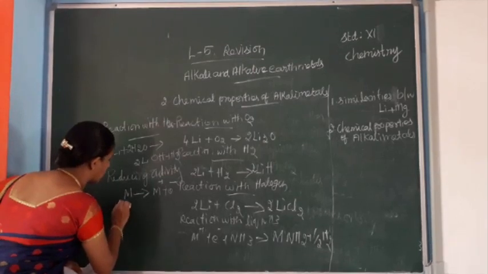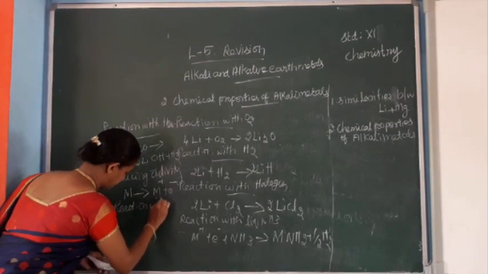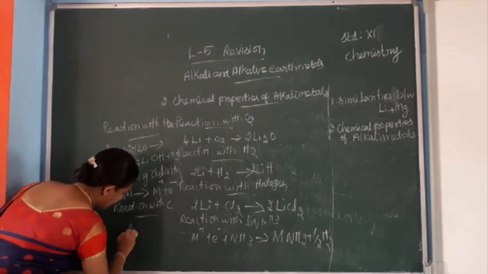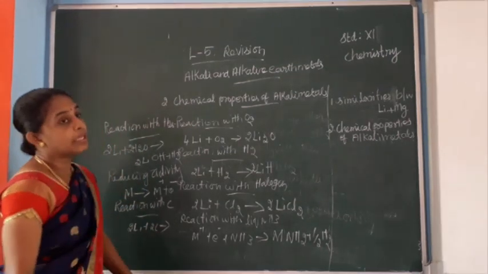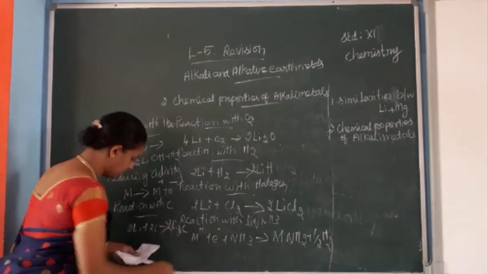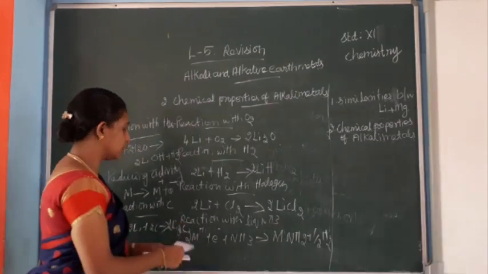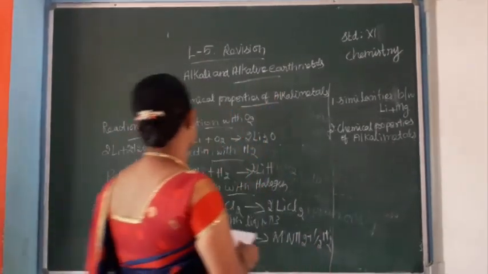Then reaction with carbon. Lithium reacts with carbon to form lithium carbide. These are the chemical properties of alkali metals.